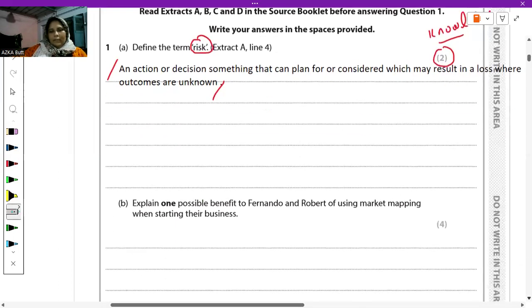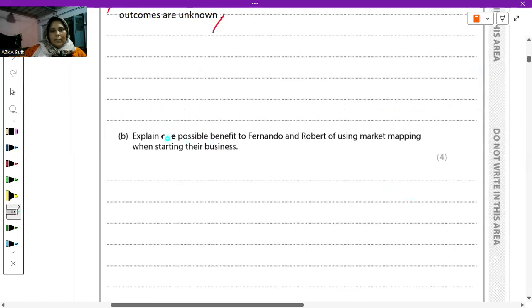Okay, so now let's see the other question. It says: explain one possible benefit to Fernando and Robert of using market mapping when starting their business. Here again, you have 1 mark for knowledge, 1 mark for application, and 2 marks for analysis. Stating the benefit will give you the knowledge mark.